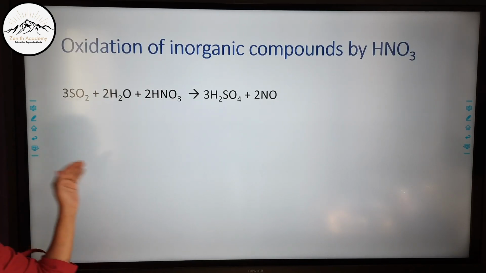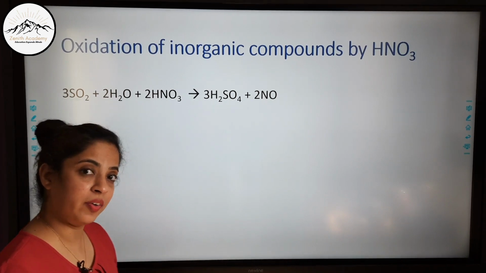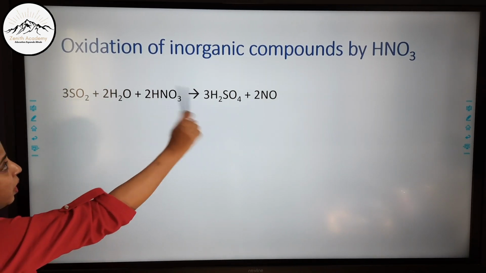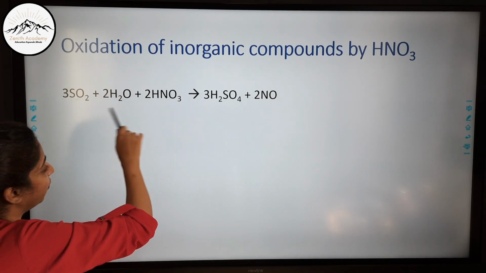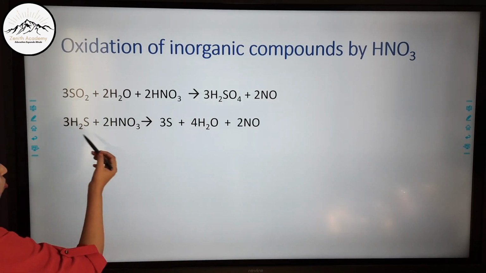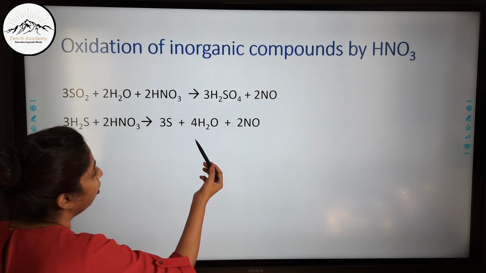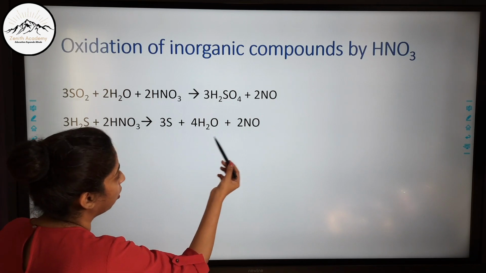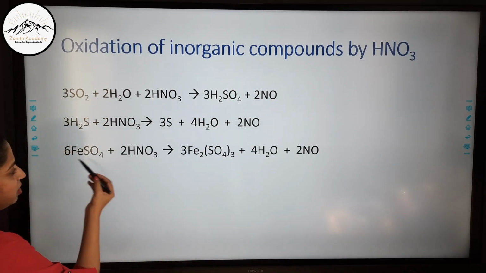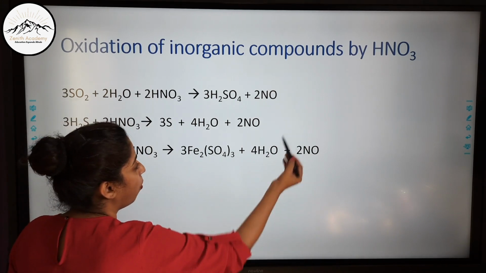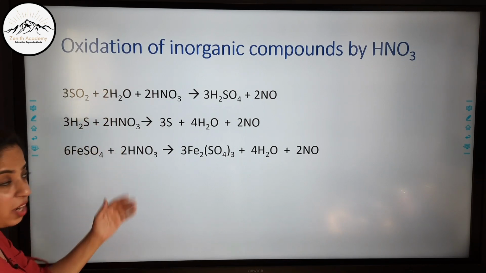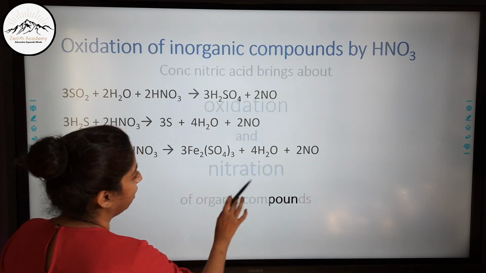Now let us study the oxidation of inorganic compounds by nitric acid. Now you can see SO2, sulfur dioxide, is an inorganic compound. It reacts with nitric acid and water to form acid and NO. Similarly, dihydrogen sulfide reacts with nitric acid to form sulfur, water and NO. So these are forming NO. Similarly, iron sulfate reacts with nitric acid again to form NO. So you are seeing that inorganic compounds when reacting with nitric acid form NO, nitric oxide.